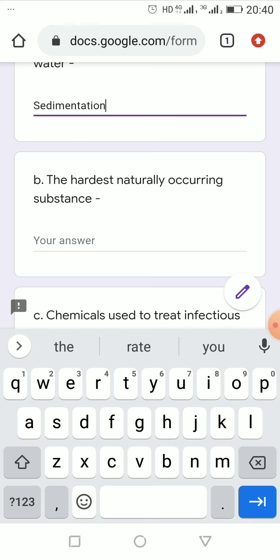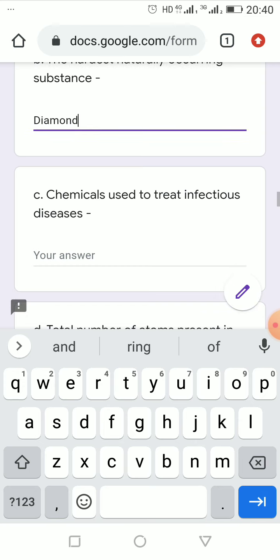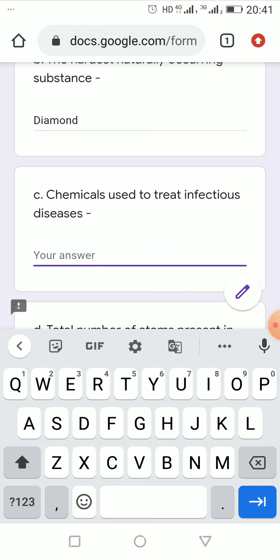The hardest naturally occurring substance. This was given in the unit test also. The answer is diamond. Okay, next, chemicals used to treat infectious diseases. This is called antibiotics. In general we have to write the answer. Here you can't write any name of an antibiotic, like penicillin, or this kind of names. In general we need to write the answer, so it will be antibiotics.